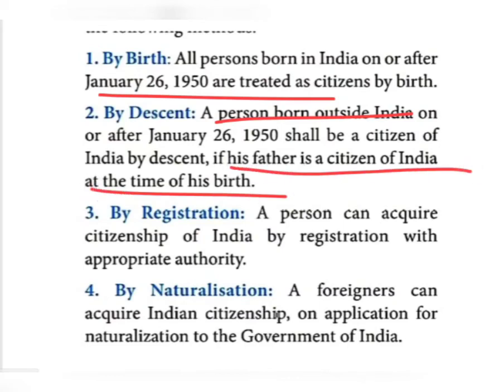Particularly, if a person is born in America, the person's father should be a citizen of India. Then he can easily get the citizenship of India. Okay, the next one, by registration. By registration, a person can get citizenship of India by registering with the appropriate authority. If I need to become an Indian citizen, I have to register and inform the government. By registration they can become an Indian citizen.